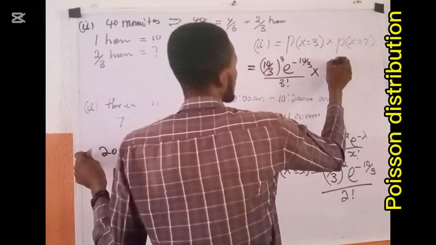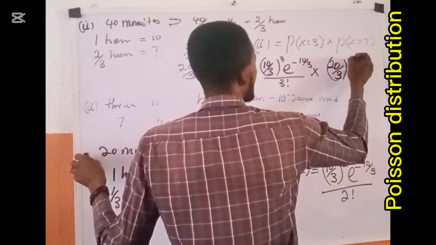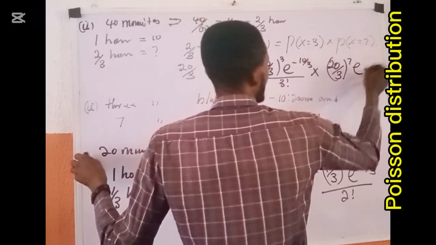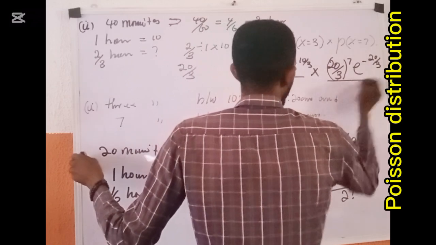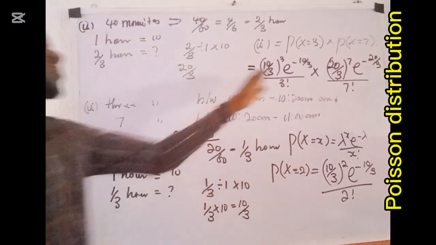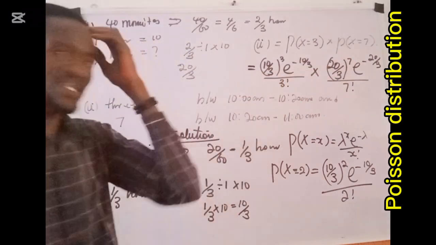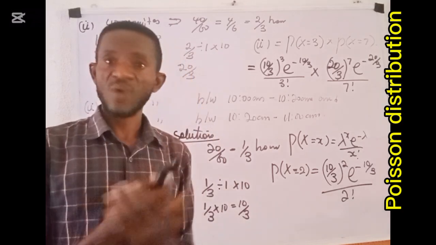So it becomes 20 all over 3 all raised to power 7, exponential minus 20 over 3, all over 7 factorial.